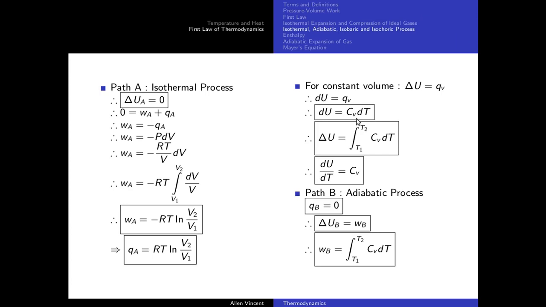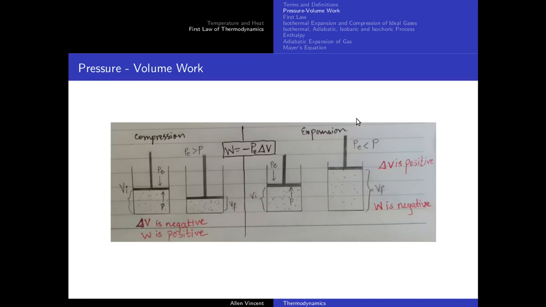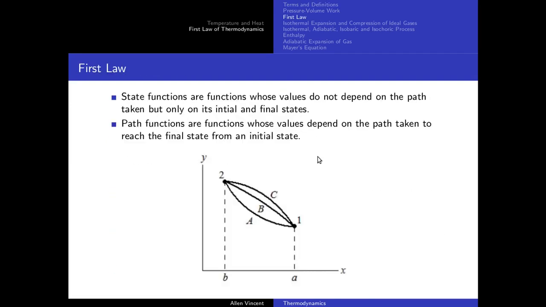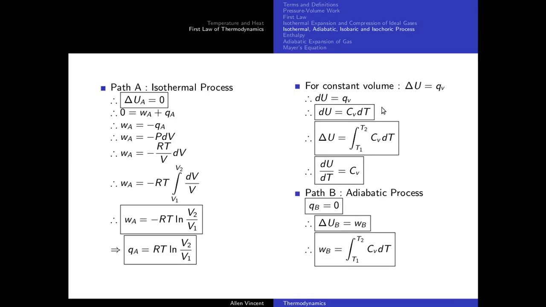I'll just go back and show you that slide. Yes, QV is equal to CV dT, correct? So I'm going to just substitute QV with CV dT. If I integrate this, I'll get delta U is equal to the integral from T1 to T2 of CV dT.